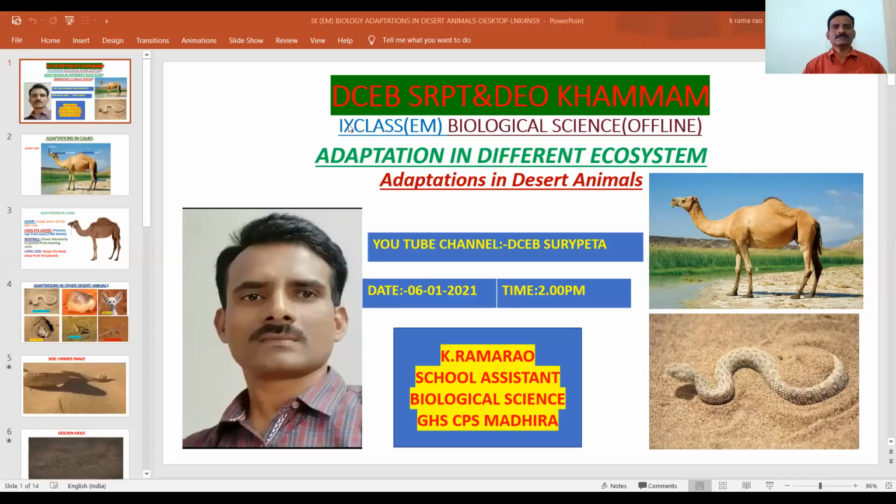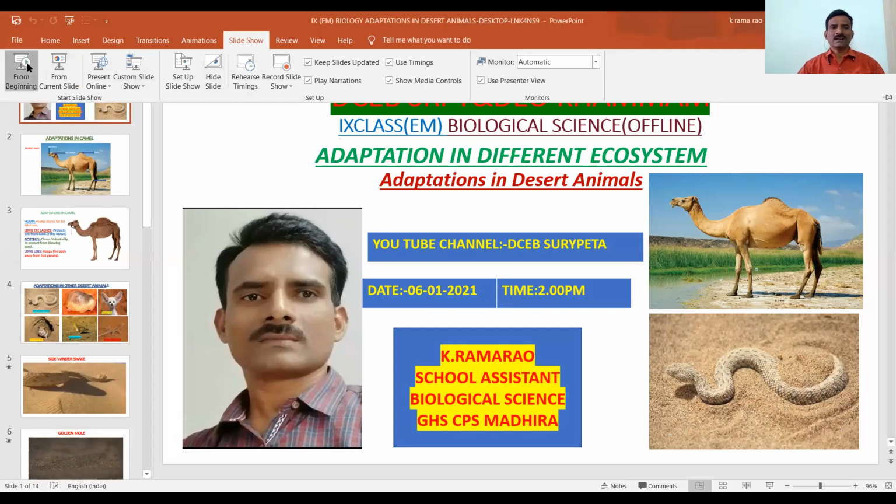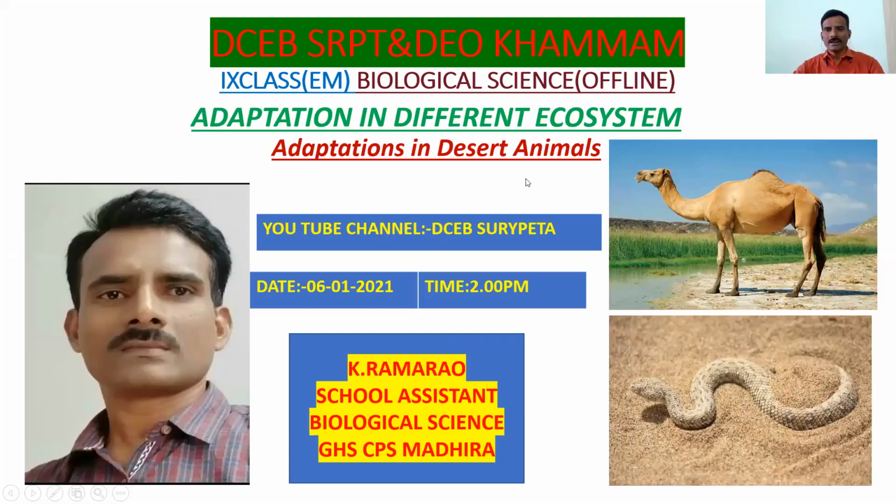Generally, the conditions in the desert are very difficult for living organisms to survive, because the conditions are very hot. The sand becomes very hot during the daytime, and the availability of water is also very low. Water is scarce and food is also scarce. So how can these organisms adapt to such difficult conditions to survive in the desert?